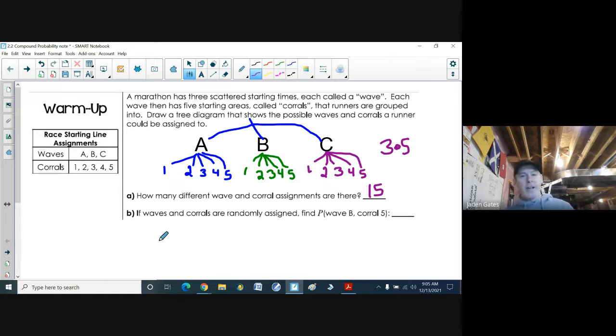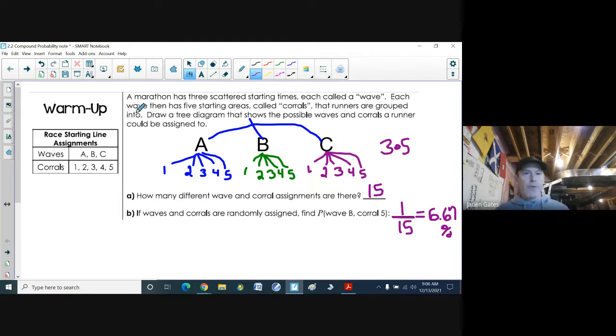All right, and B, if waves and corrals are randomly assigned, which they are not in real life, but say they are, find the probability that you're in wave B and yet in corral 5. Well, there is only one way that can happen. And so the probability would be 1 over 15, a 1 out of 15 chance. Again, as a percent, I take 1 divided by 15, and then times it by 100%, and there's a 6.67% chance that that would happen.